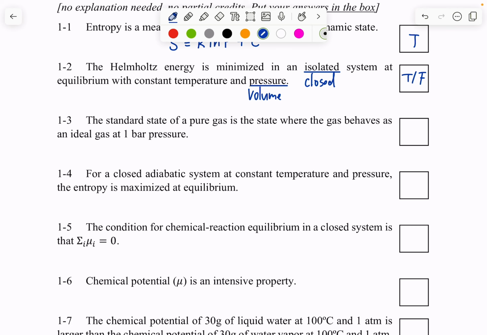Next one, the standard state of a pure gas is the state where the gas behaves as an ideal gas at 1 bar pressure. So this one is the tricky question, right? When we talk about the standard state of a pure gas, there are three different criteria. First of all, it needs to be ideal. And then we have 1 bar pressure, or P naught equals 1 bar. But it's missing a third term, at a specified temperature. Now this temperature might be 298 Kelvin, or it might be some other temperature, but we need to specify it.